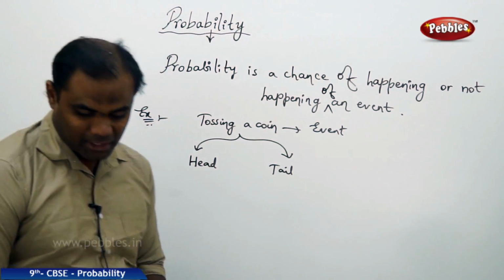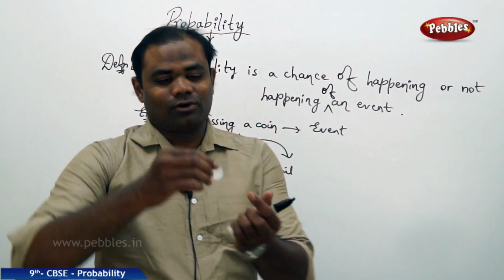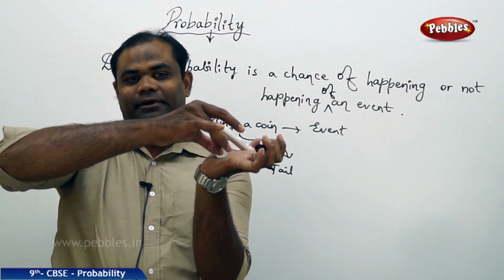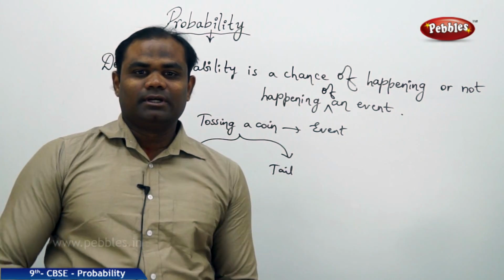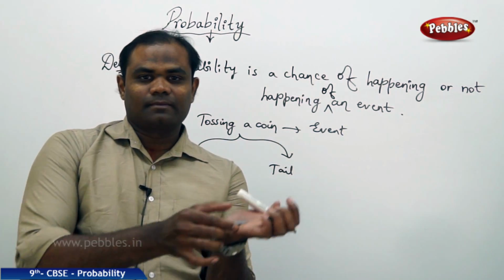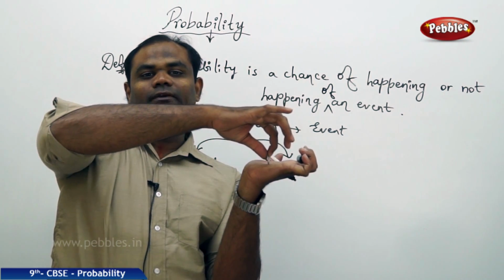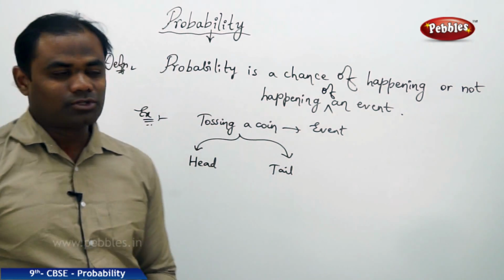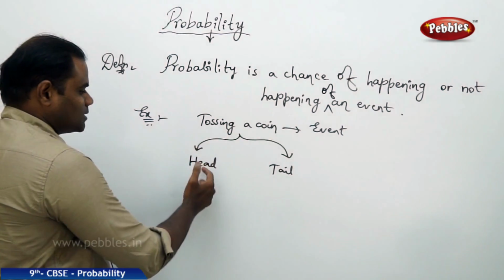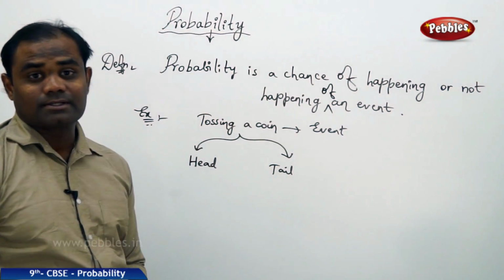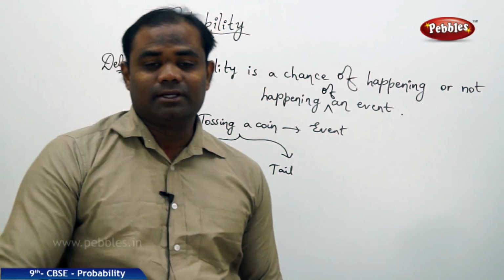You cannot have the chance of the coin landing exactly on the rim. There's no possibility. It can land either on head or on the tail, but it cannot land exactly on the rim. So there are only two possibilities: one is a head and one is a tail when a coin is tossed.